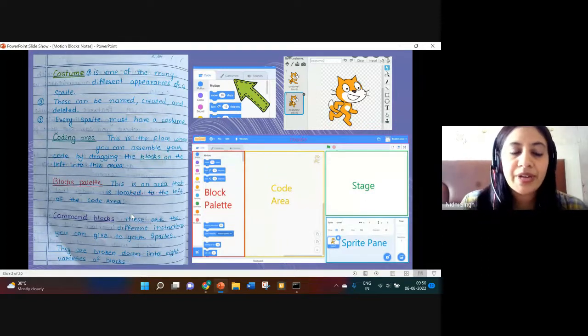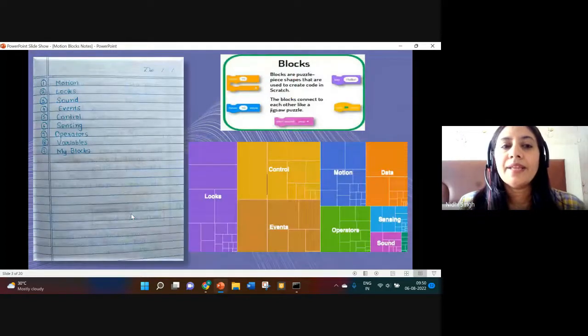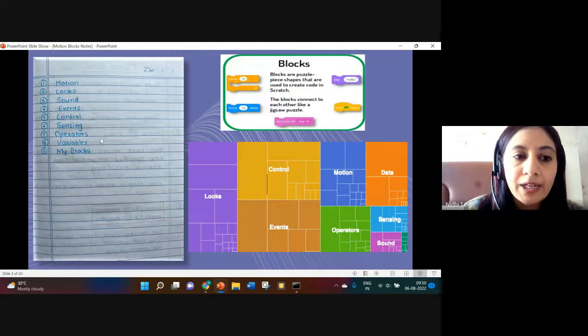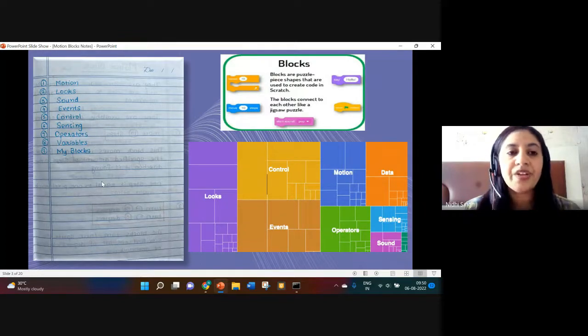Now we will be starting with studying blocks. Different categories of blocks are there; there are 9 total categories which we'll be studying, and the first one will be motion blocks. Blocks are puzzle piece shapes that are used to create code in Scratch.